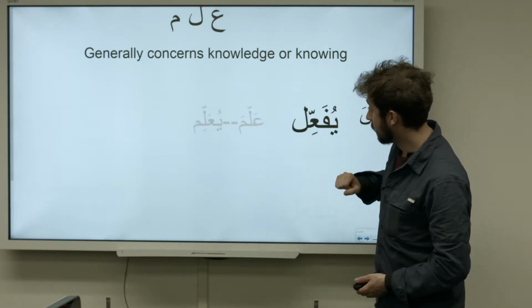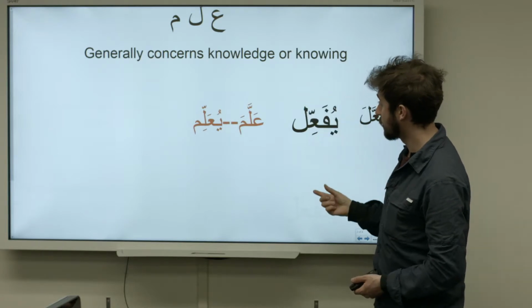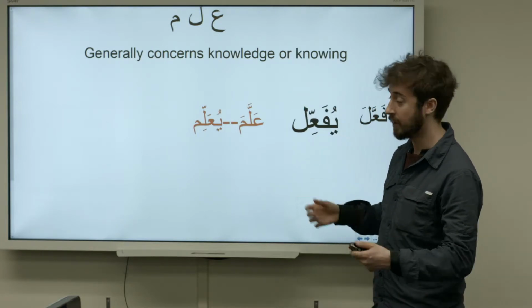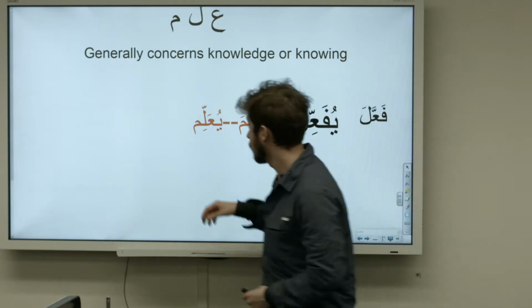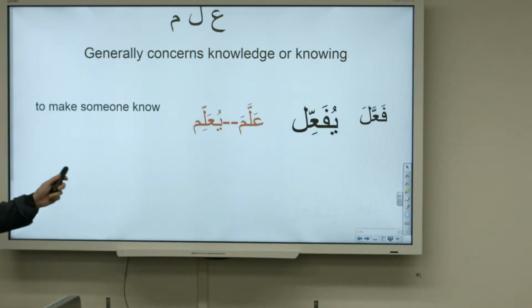And if we put alama into this pattern, it's allama and yu'allim. And this means to make someone know. You're doing it to someone. In other words, to teach them, and it's transitive, right?